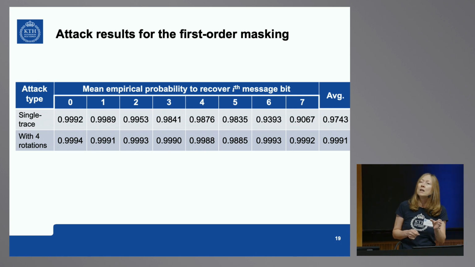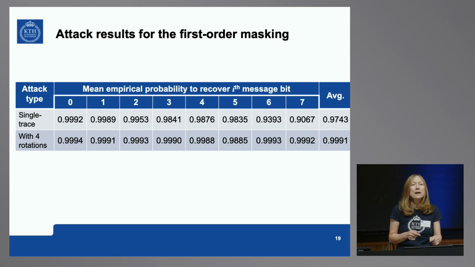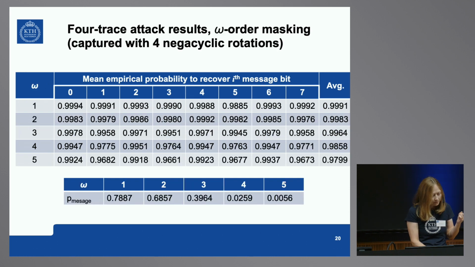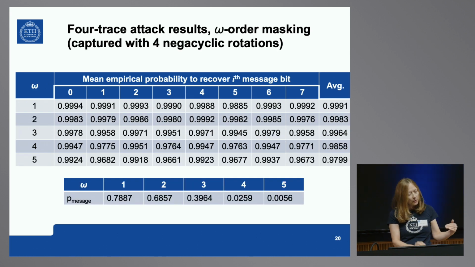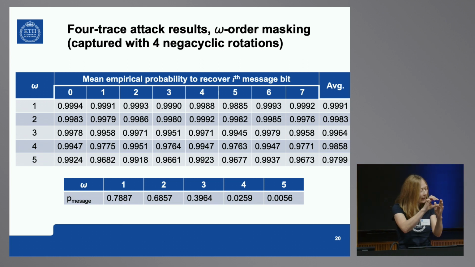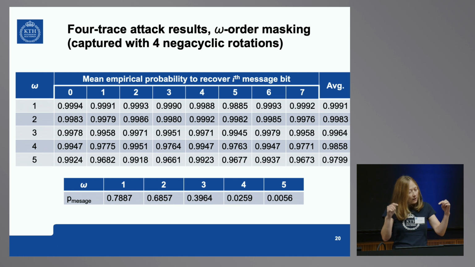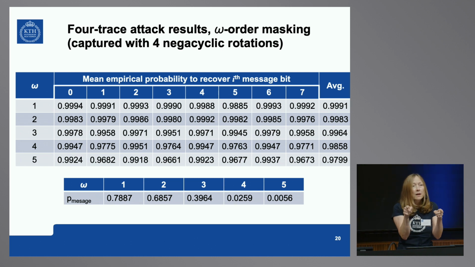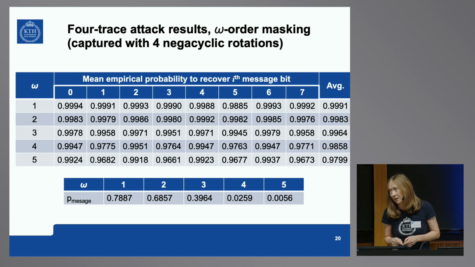You may say, wow, that's high. For bit 7, it's 90. You say, but 90 is good. It's not really good, because you have 256 bits in a message, right? So I show you, for other W and below, pay attention to this little table below, which is a row. That little table shows you the probability of complete message recovery, which is the probability of bit recovery to the power 256.